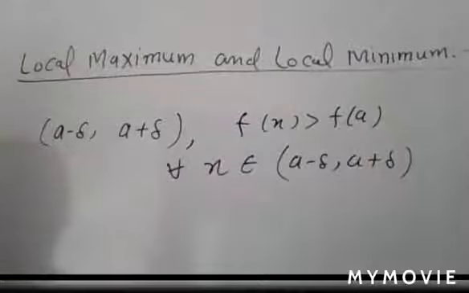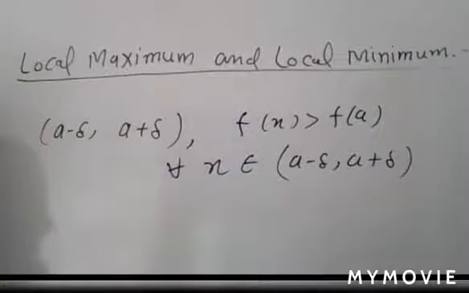Then f(a) is the local minimum value and x is equal to a is a point of local minima.